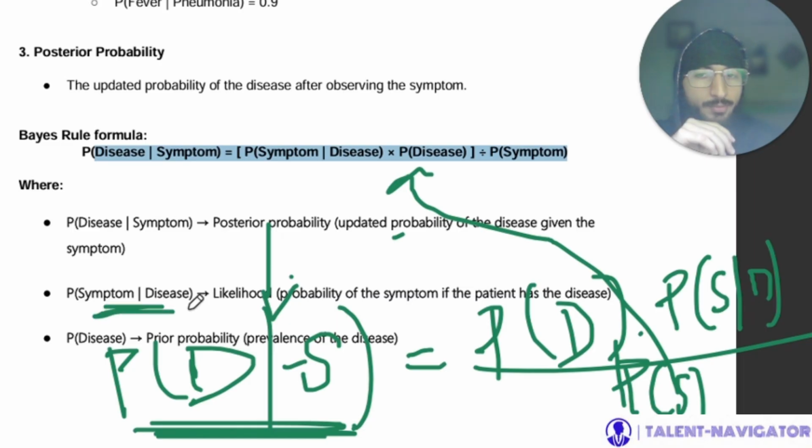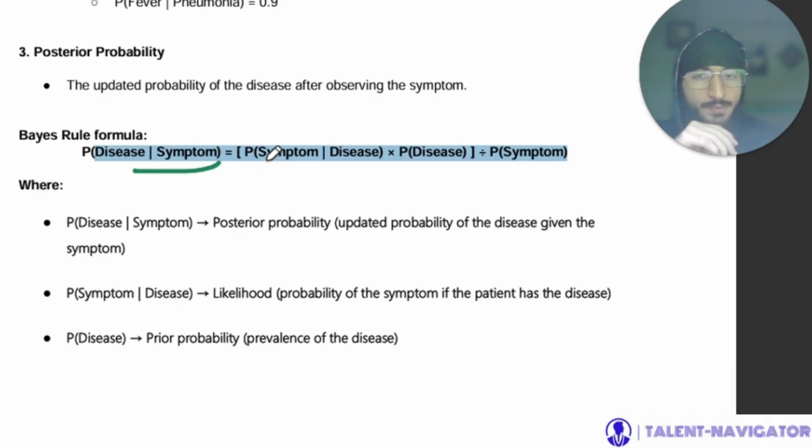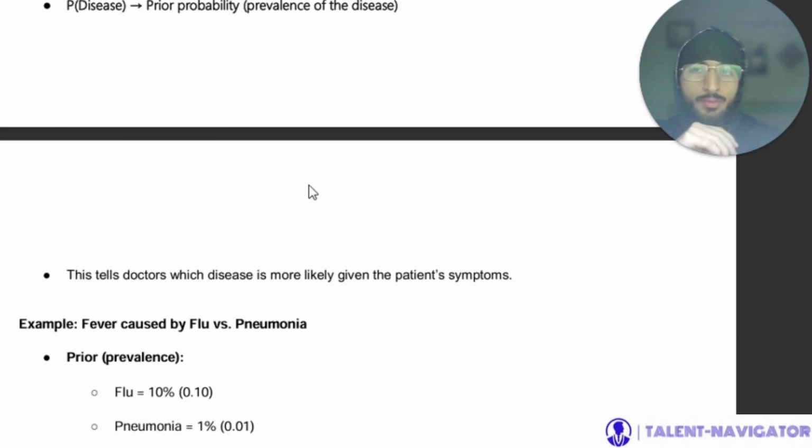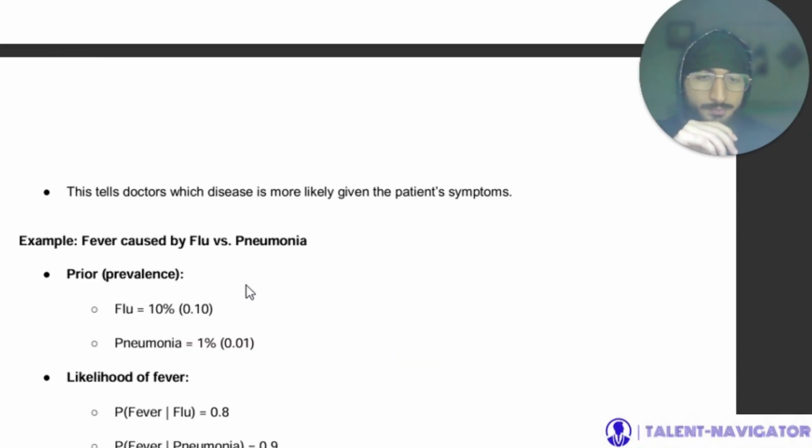Then we have the probability symptom given disease. So this is actually the likelihood, right? So that is the probability of the symptom if the patient already has the disease, and probability of disease is actually the prior probability, that is prevalence of the disease. Okay, so we have this as the posterior probability, this as the likelihood, and this as the prior probability. Now this tells the doctor which disease is more likely given the patient's symptoms.